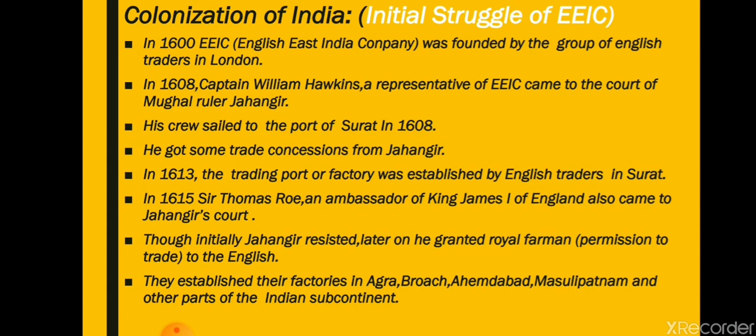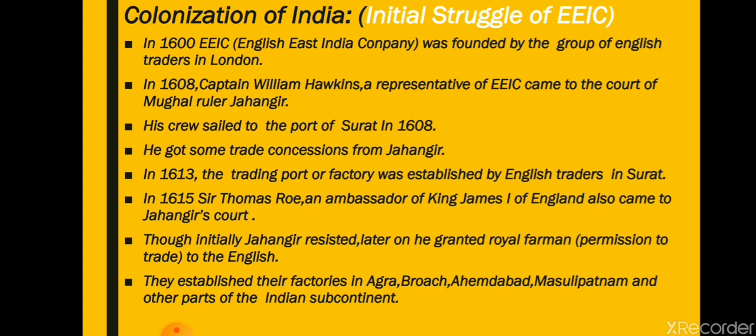Colonization of India. We have learned that colonization is the process of subjugating, that means overpowering a weak country and exploiting its resources. Now, here we will see how the process of colonization started in India. Students, first we will look at the initial stage of the Britishers in India. We can say this is the initial struggle of EEIC.